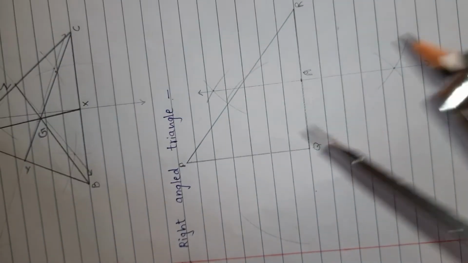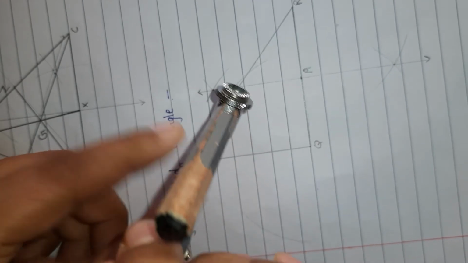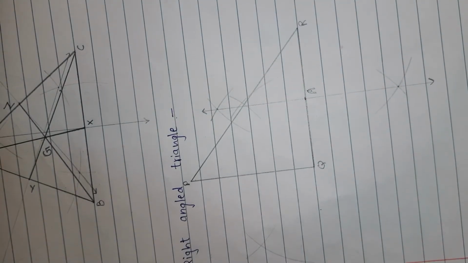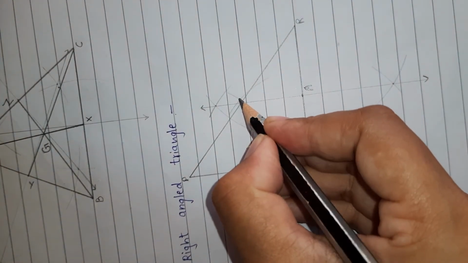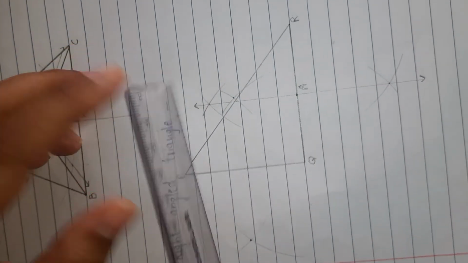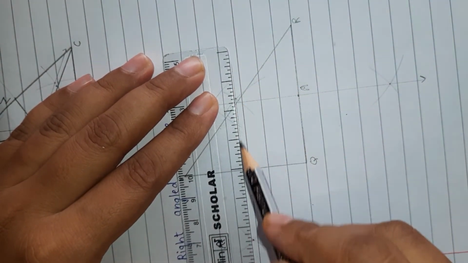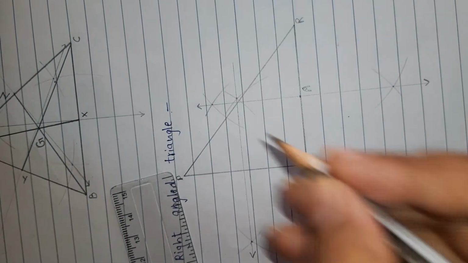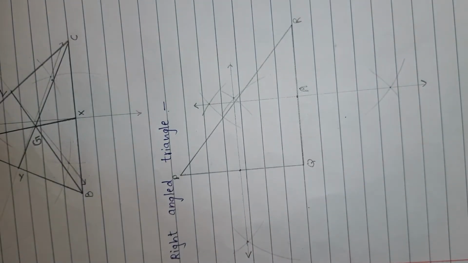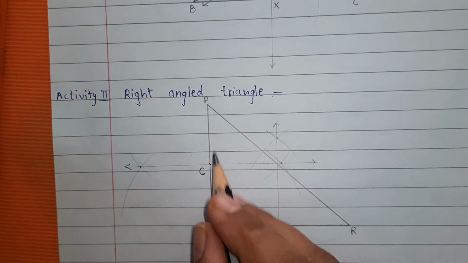Above, below, two arcs. Now keep on P and draw two arcs. Now mark the point of intersection. This point is here and this point is here. So join both the points with a faint line. So here we got the midpoint of PQ. Suppose we give it the name C. C is the midpoint of PQ.